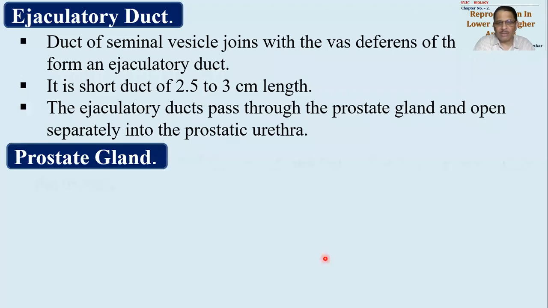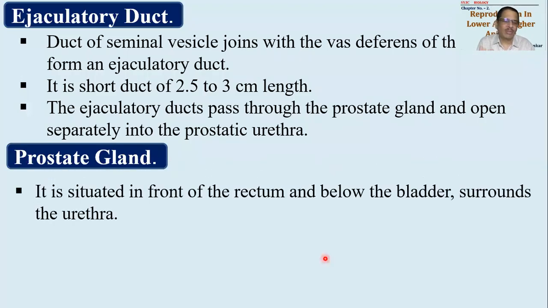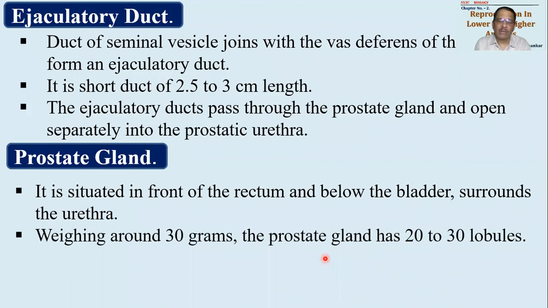Prostate gland is, what we can say, एक छोटा सा gland है, donut shaped gland. This gland will be present in front of rectum, but just below the urinary bladder, covering this junction. कौन सा जंक्शन? यूरेथ्रा और ejaculatory ducts का जंक्शन जो है उसको ये कवर करके रहेगा. This gland is weighing around 30 grams and this prostatic gland will have around 20 to 30 lobules.